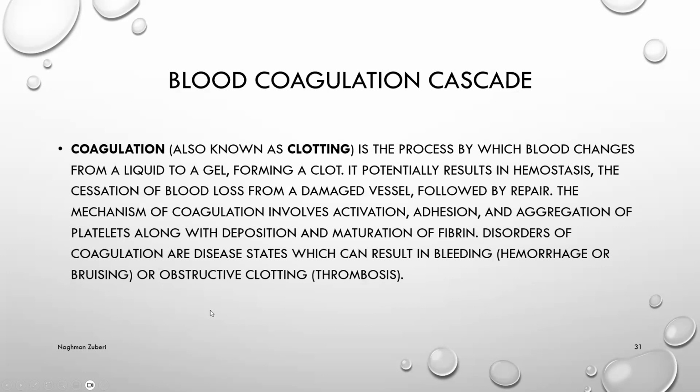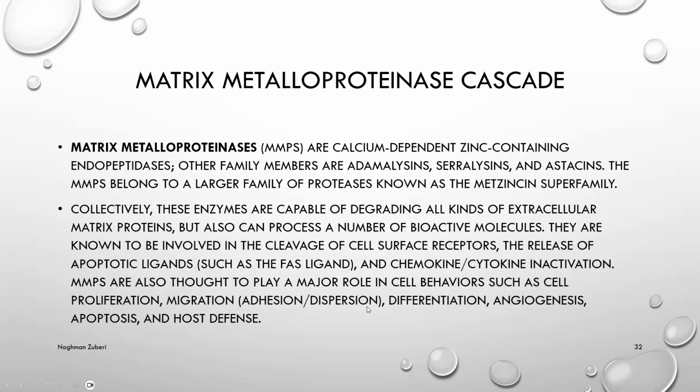Coagulation, also known as clotting, we have discussed it in one of the lectures previously on blood coagulation. It is the process by which blood changes from a liquid to a gel, forming a clot. It potentially results in hemostasis, the cessation of blood loss from a damaged vessel, followed by repair. The mechanism of coagulation involves activation, adhesion, and aggregation of platelets, along with deposition and maturation of fibrin. Disorders of coagulation are disease states which can result in bleeding, hemorrhage, or bruising, or obstructive clotting, thrombosis.